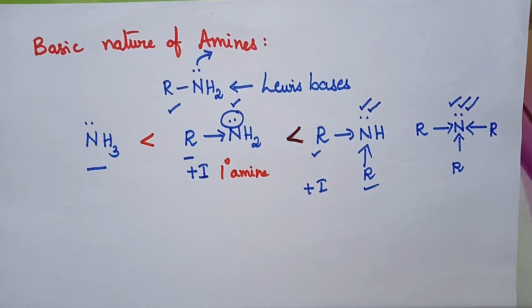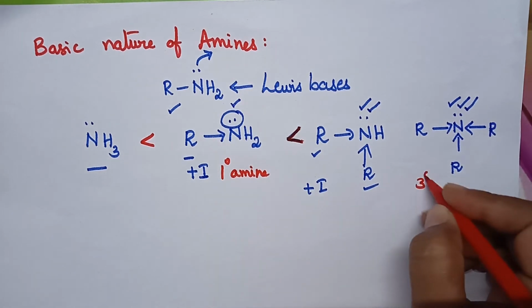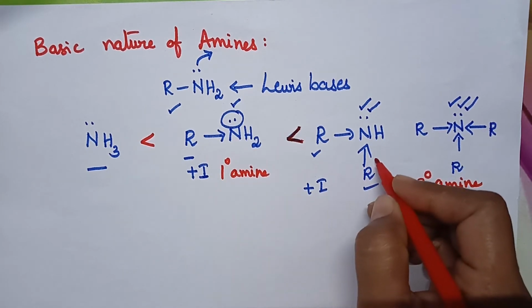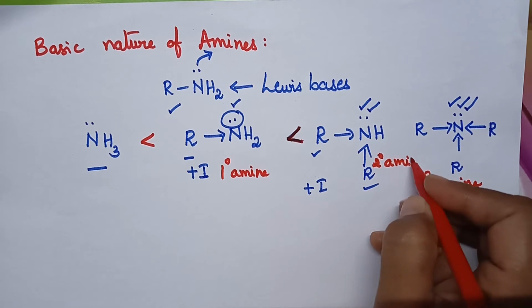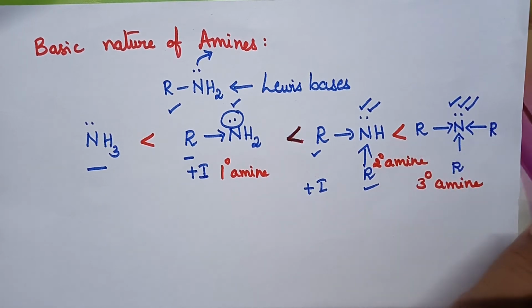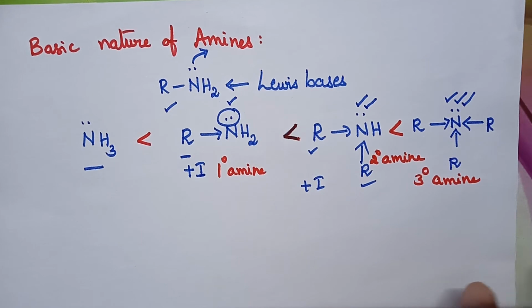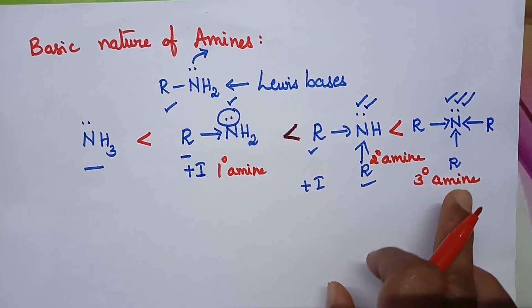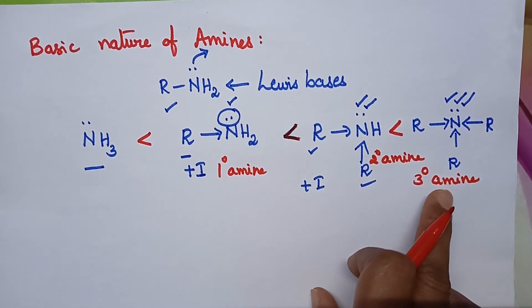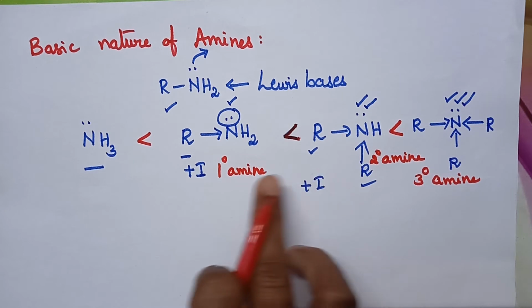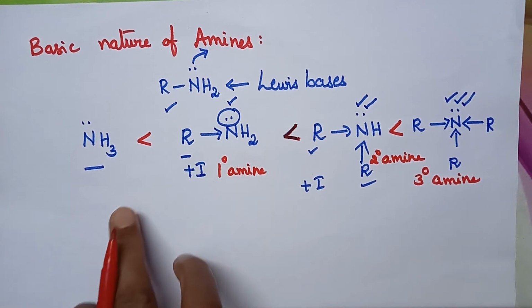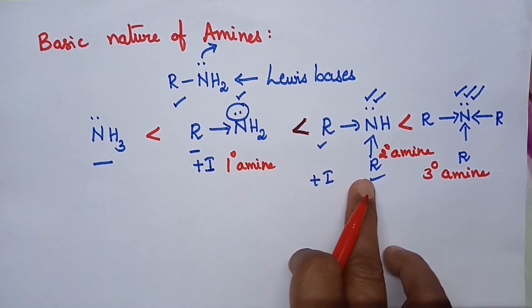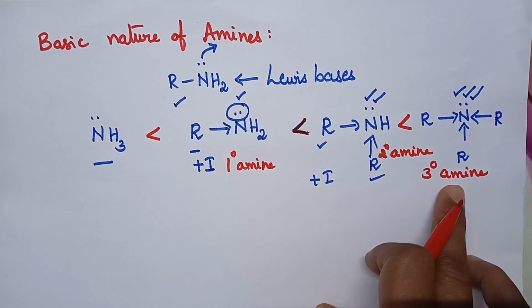So these tertiary amines are more basic than secondary amines. In other words, ammonia is less basic than primary amines, which are less basic than secondary amines, which are less basic than tertiary amines.